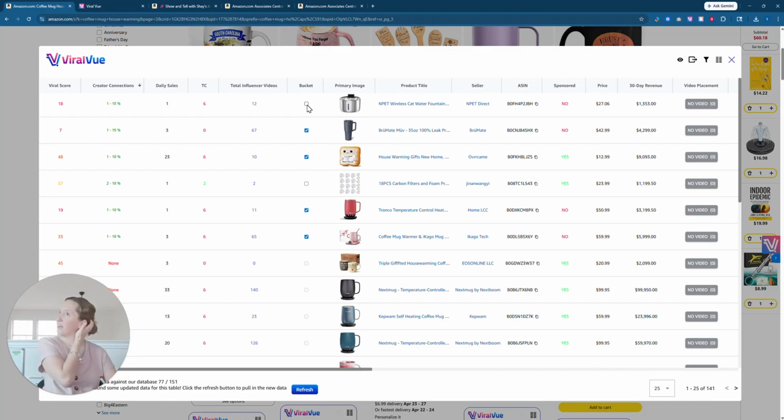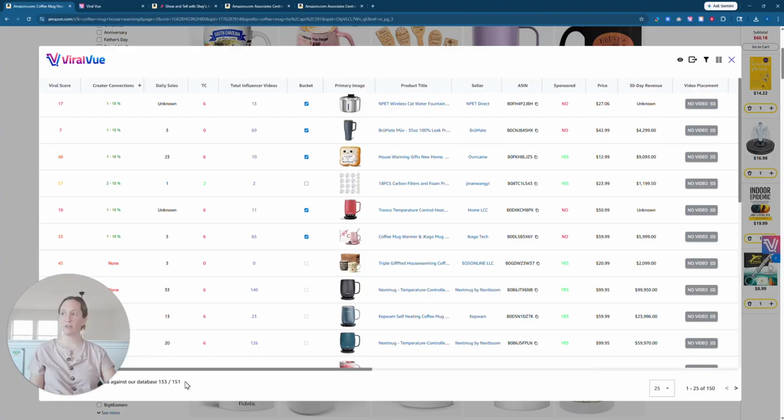I got a wireless cat water fountain. I had gotten one once as a free sample, and now every once in a while my related or suggested products will pop up in here. Notice in the bottom right hand side it tells you that it's still updating information, so it's got 133 out of 151. And then it'll just basically keep doing that.